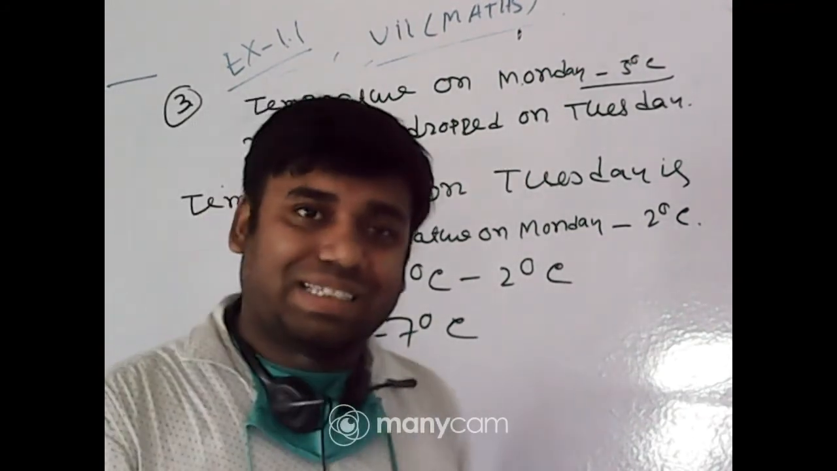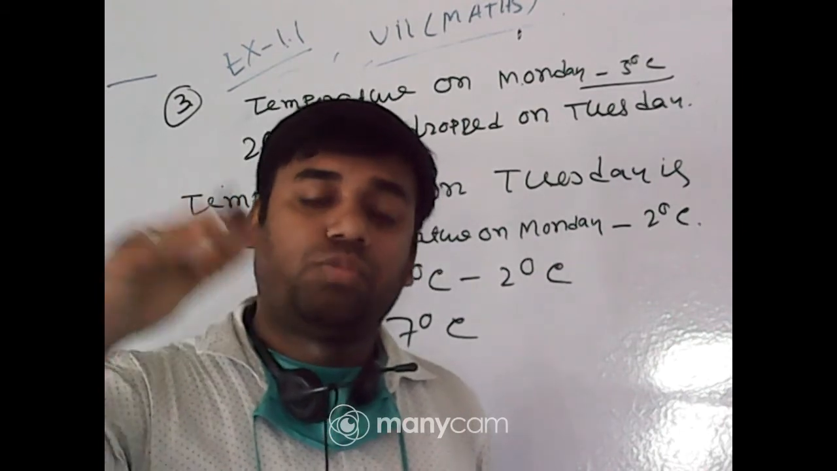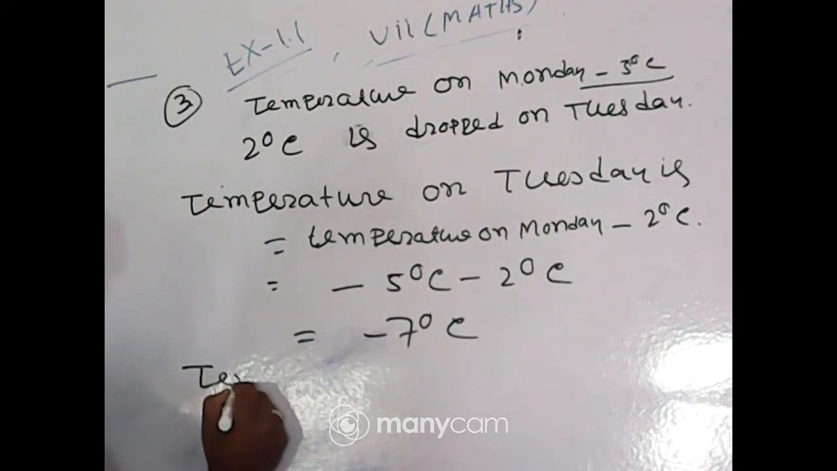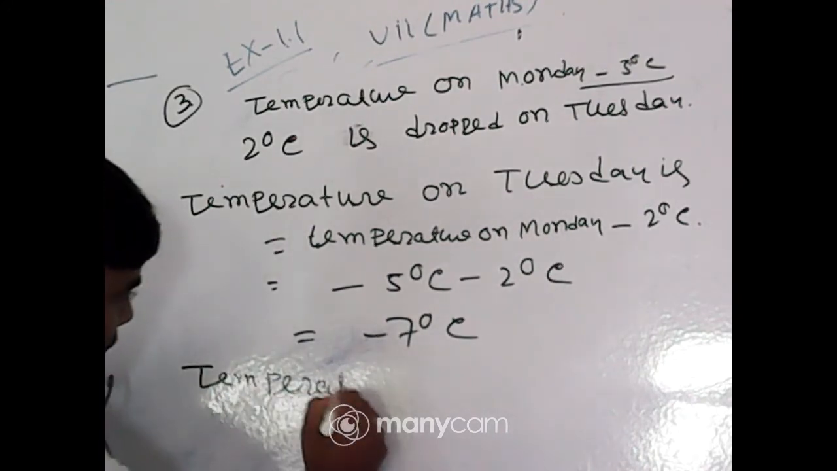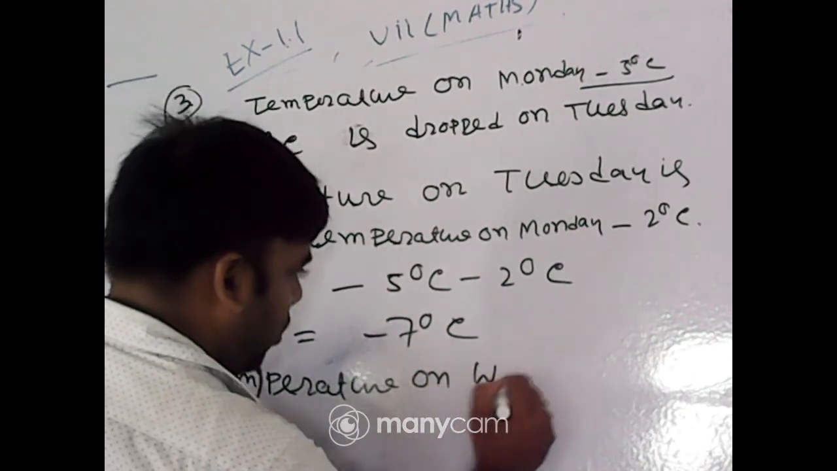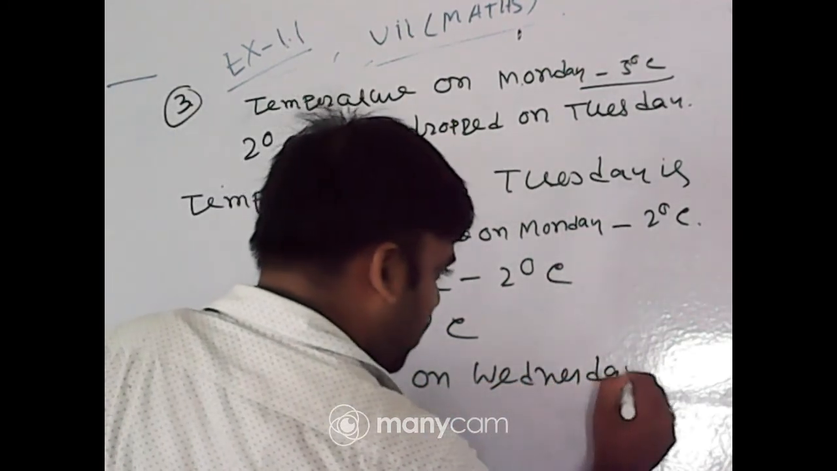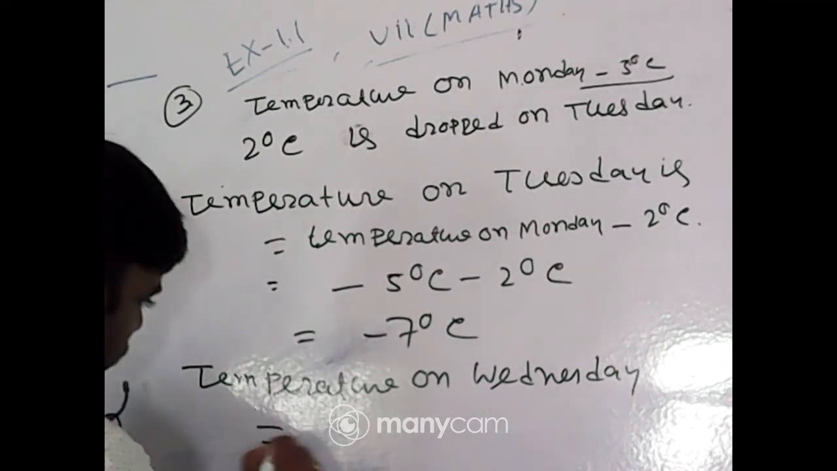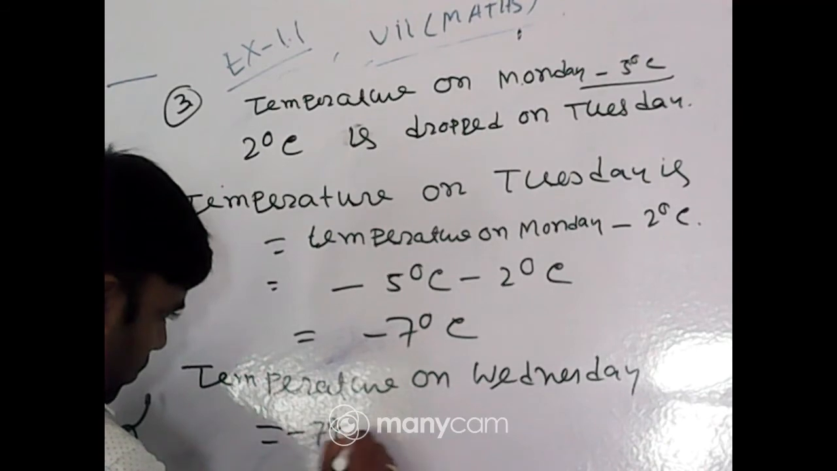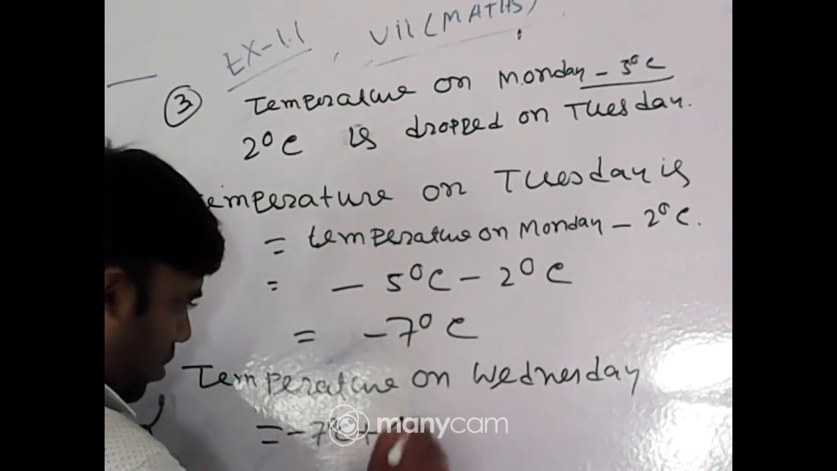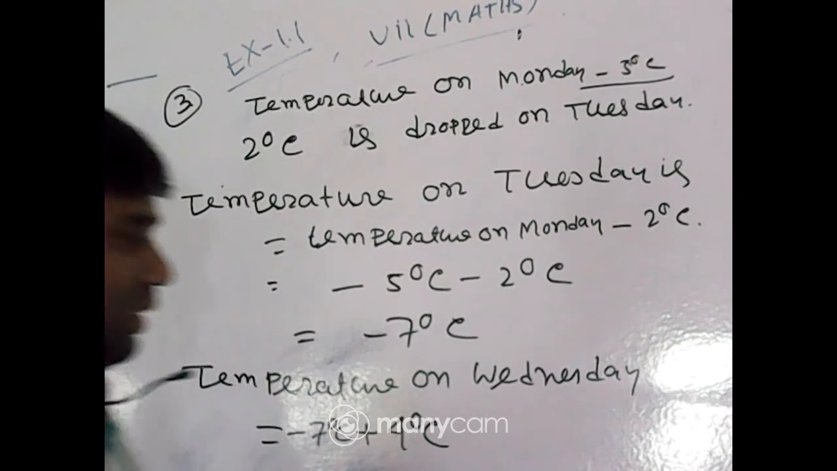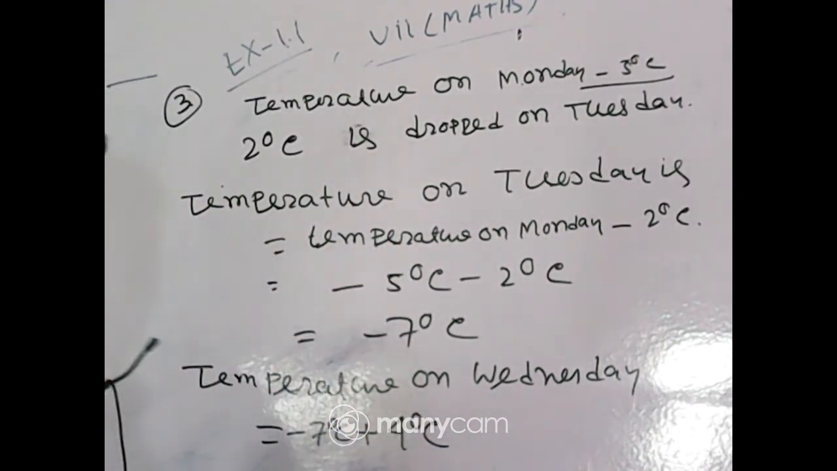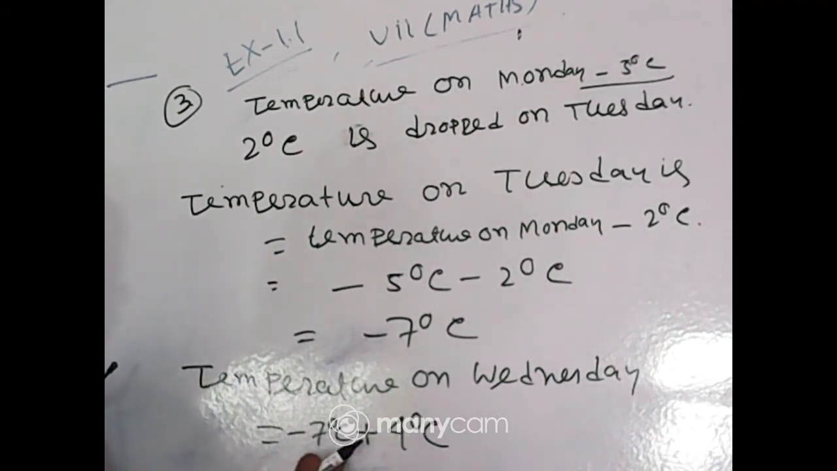Now coming to the case for Wednesday. On Wednesday, 4 degrees Celsius rose. It means the temperature on Wednesday, rise means above. So you can write here temperature on Tuesday plus 4 degrees Celsius.